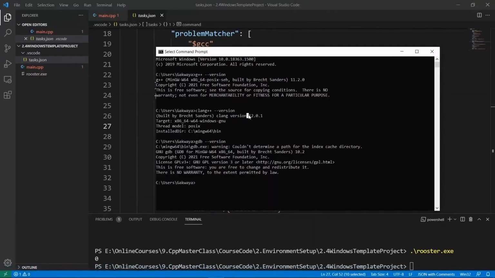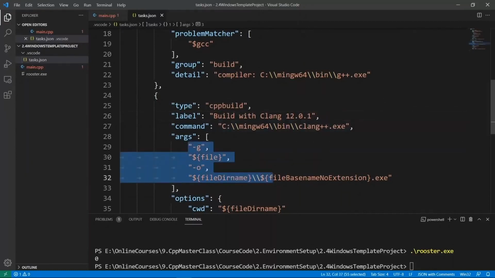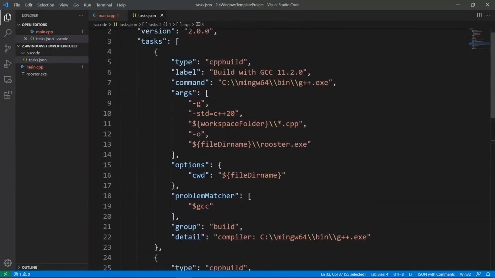This is going to be 12.0.1. So we're going to say build with Clang++ 12.0.1. Let's say that here in our label, 12.0.1. We can say that right here. And you see that it is really doing the same thing we did with our GCC compiler. So what I can really do is steal everything I did in my GCC compiler.